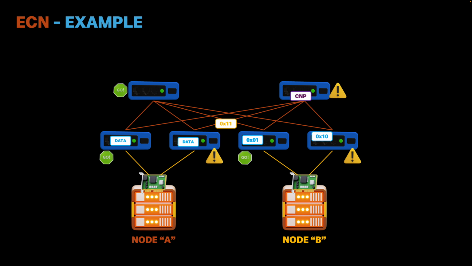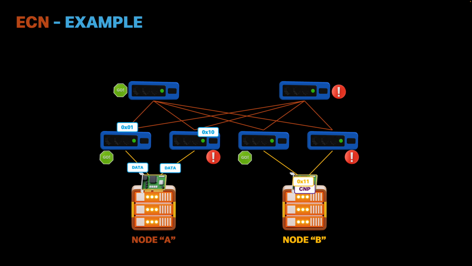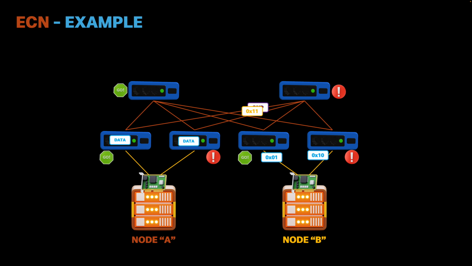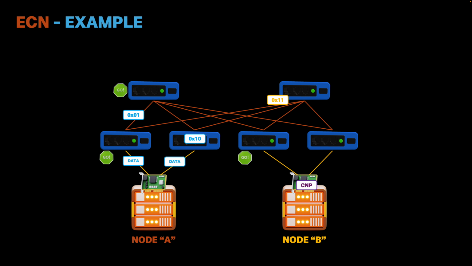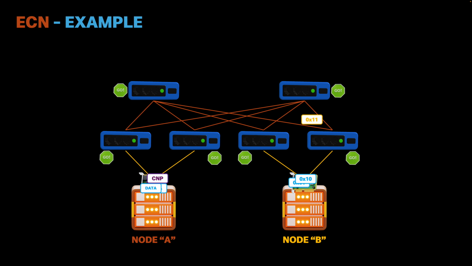However, if congestion increases and the red threshold is reached, all packets will be marked, triggering more CNP packets from node B to node A. Consequently, node A will have to drastically reduce the transmission rate across all its flows to node B to prevent packet loss. This should alleviate the congestion and allow the buffers to clear, after which node A's data transmission rates to node B can be increased again.